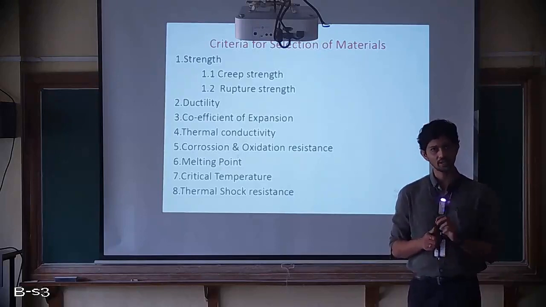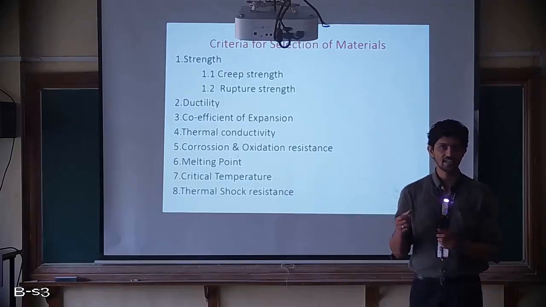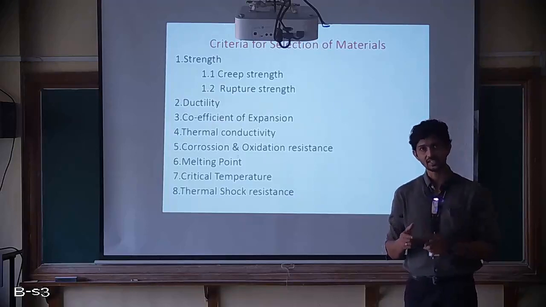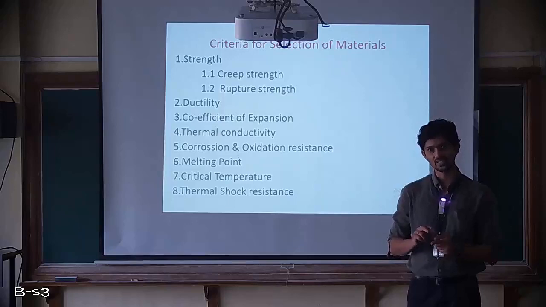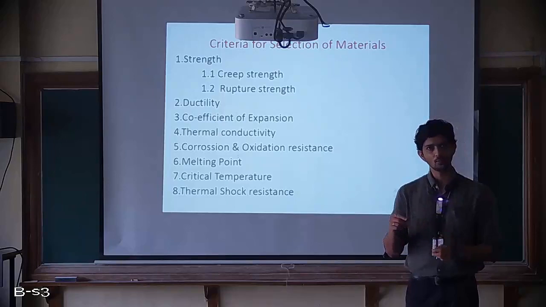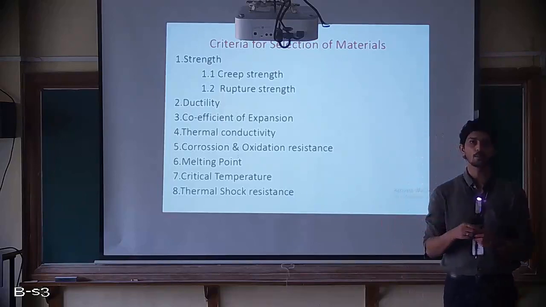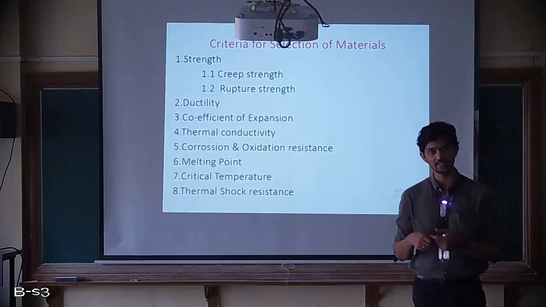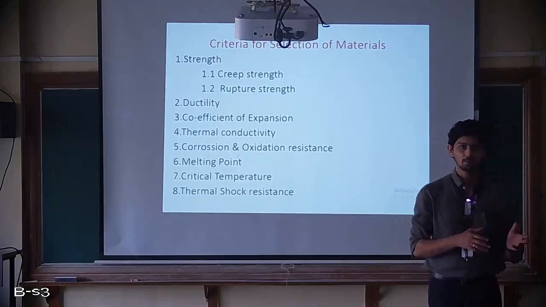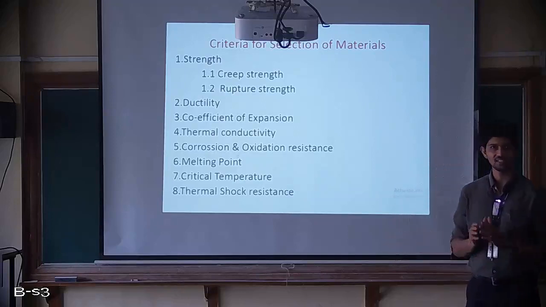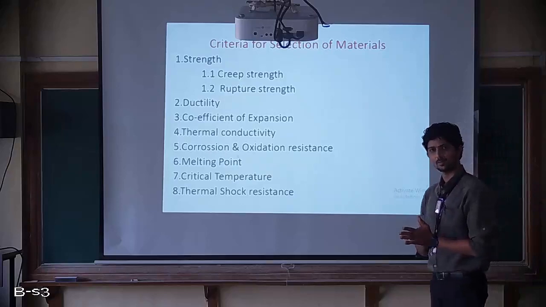For example, if you look at turbine blades or compressor blades, at the root and at the tip, the angle is not necessarily the same. It keeps changing so that flow separation is avoided. For that, they keep changing the angle from the root to the tip. If the material we use for those blades is brittle, it will be very difficult to give the proper shape, or we need to use other manufacturing techniques that will lead to other problems. Maybe the surface finish may not be good. So in all these aspects, the ductility of that material plays a major role.